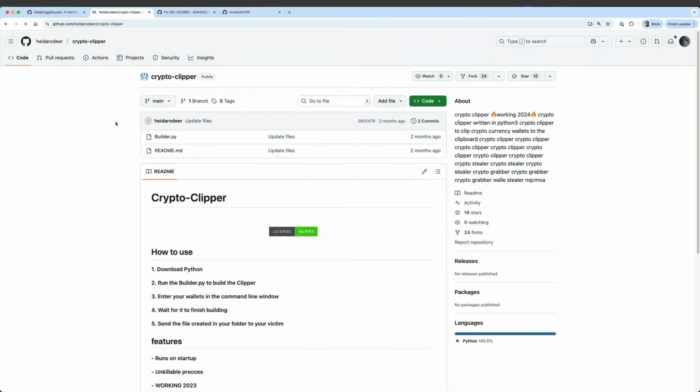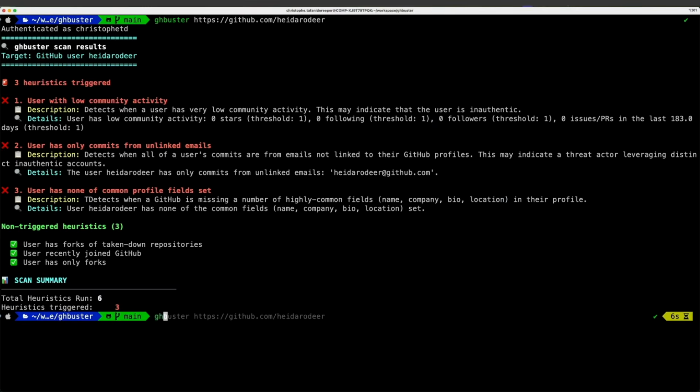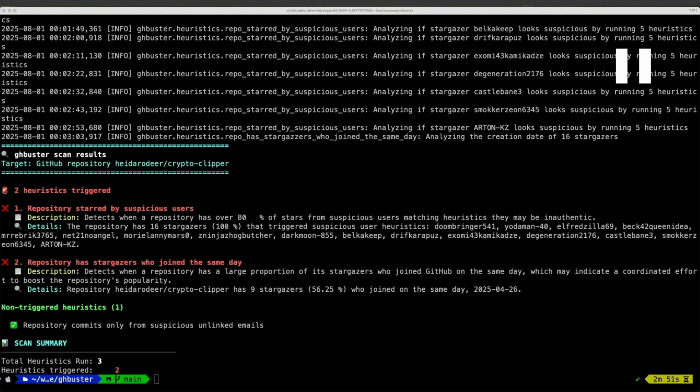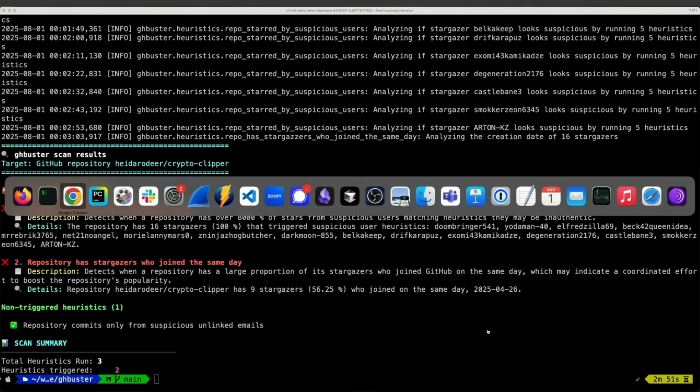And finally, if we try that on another user, on another repo, that one is going to take a bit more time, but it's going to also analyze anyone who starred the repository and run the heuristics on them. So as you can see here, for every person who starred the repository, it's going to run the heuristics, and the goal is to figure out if this repository has been fakely promoted. So what you can see here is two things that triggered. One is that the repository was starred only by users that seem suspicious. And secondly is that it has stargazers who all joined on the same day.